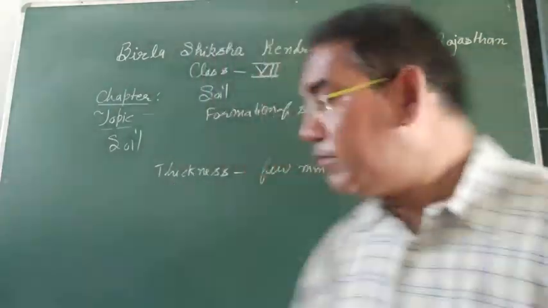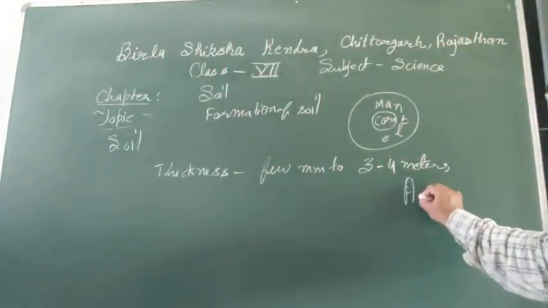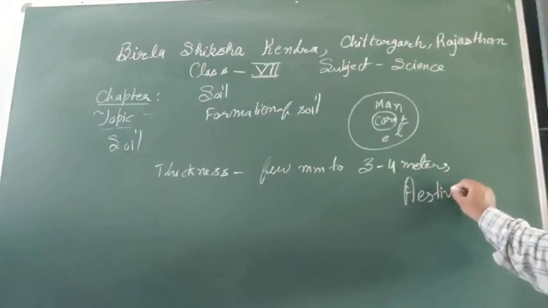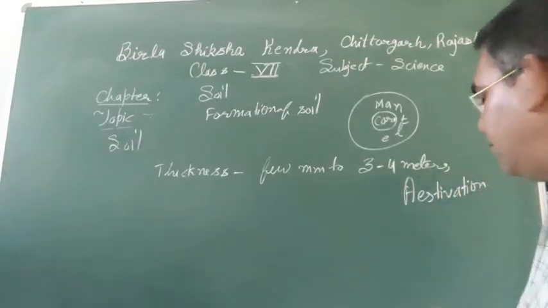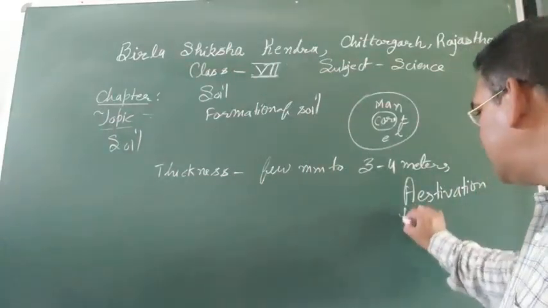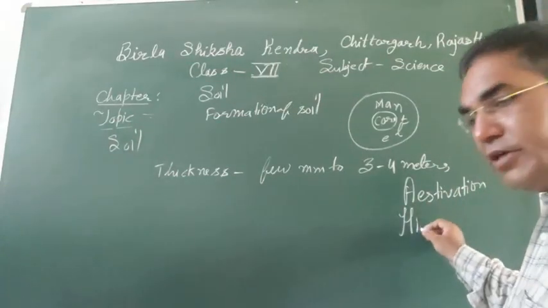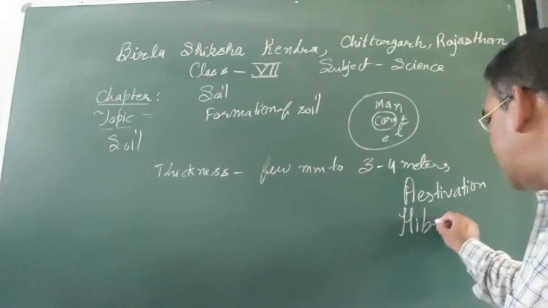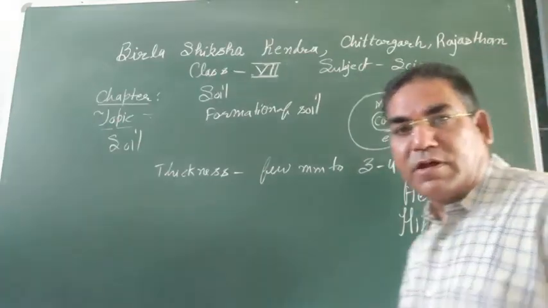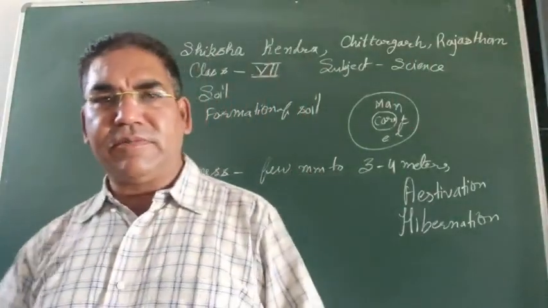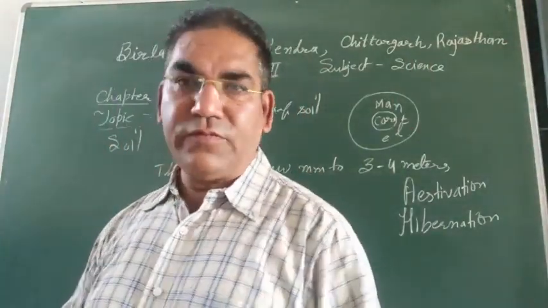Summer sleep is known as estivation. Winter sleep, to gain heat, is known as hibernation.